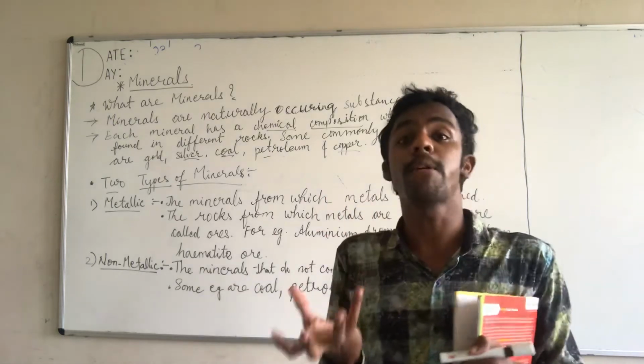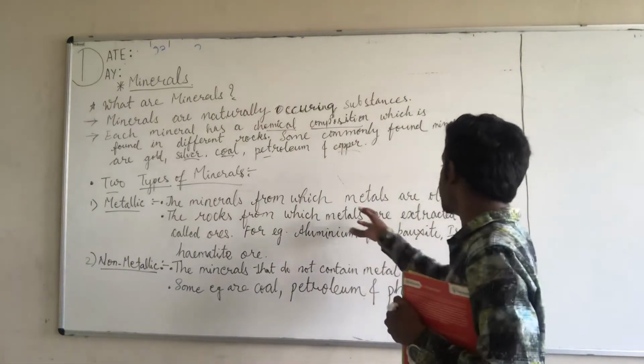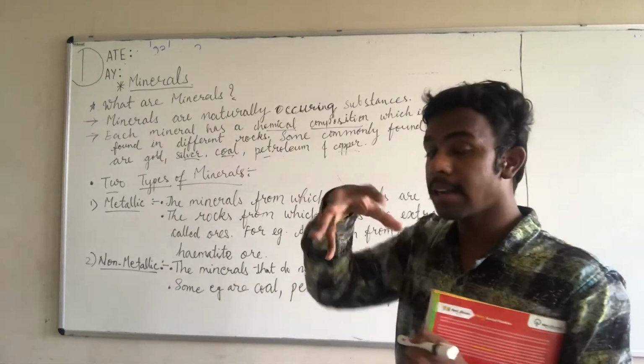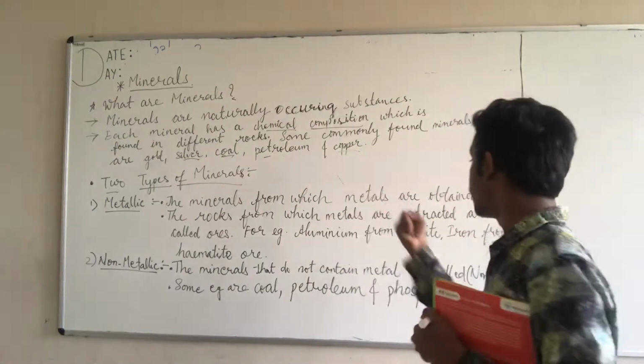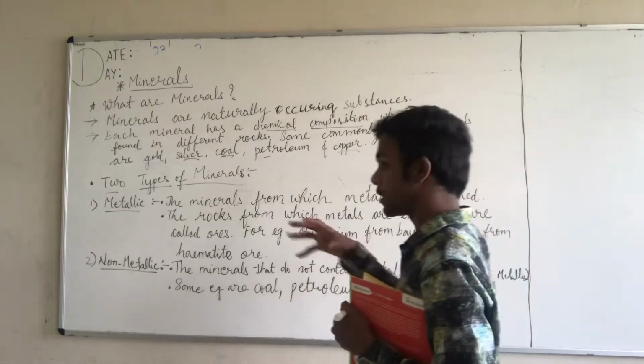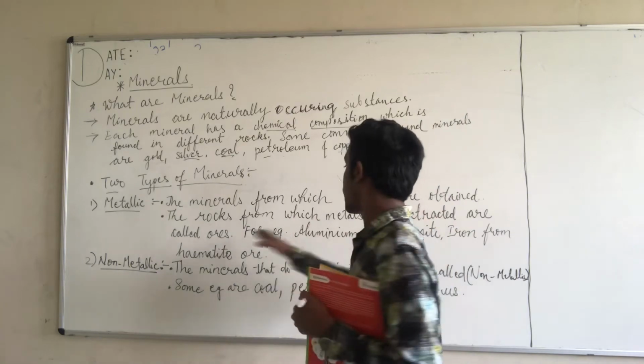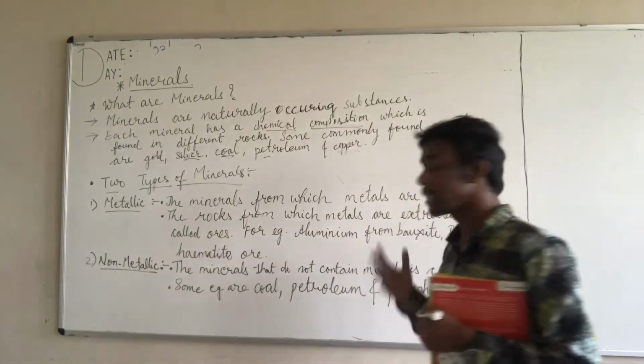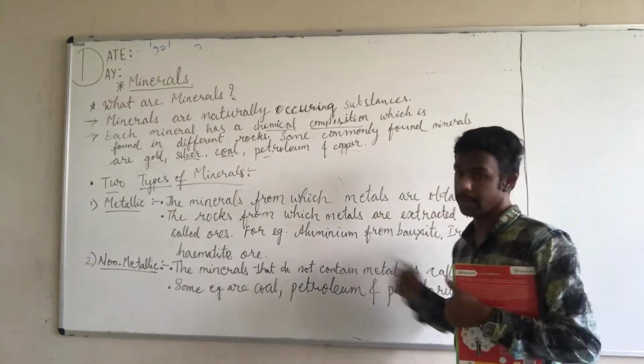There are certain rocks from which we can obtain certain metals; those are known as ores. For example, aluminium.